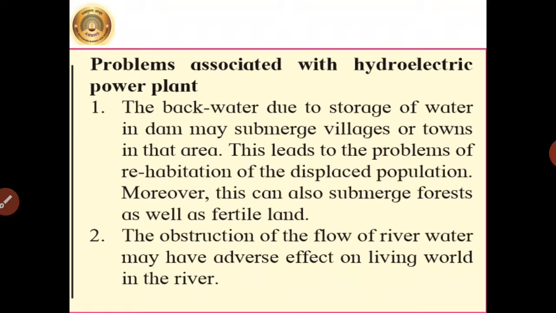Problems associated with hydroelectric power plants. The backwater due to storage of water in the dam may submerge villages or towns in that area. This leads to the problem of rehabilitation of the displaced population. Moreover, this can also submerge forest as well as fertile land. The obstruction of the flow of river water may have an adverse effect on living things in the river. So these are some problems which are associated with hydroelectric power plants.